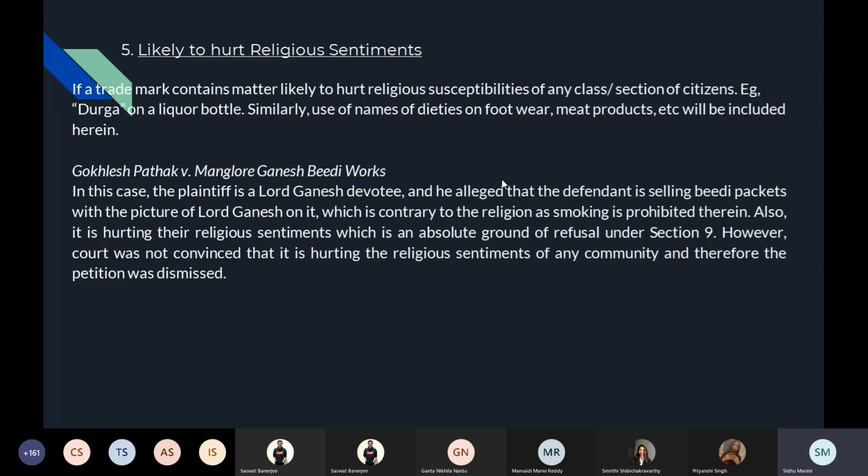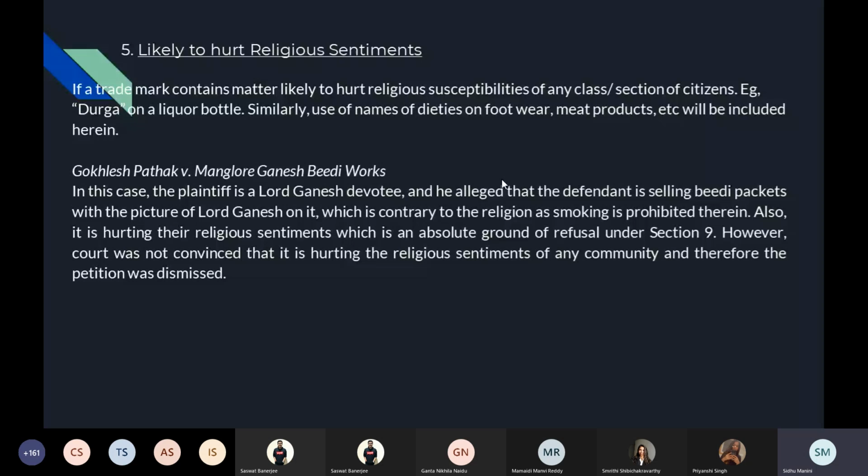See, there are a lot of sections in society that prohibit eating meat as part of their religion, or as following their religion they don't eat some animals or some meat. So even putting gods on meat products is not allowed, because not all communities are in favor of eating non-vegetarian.